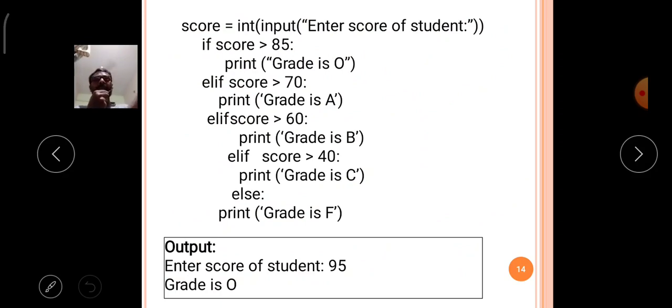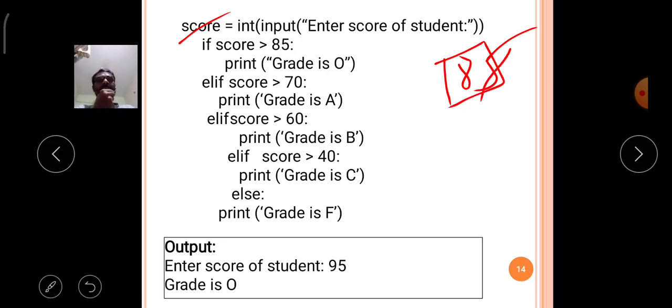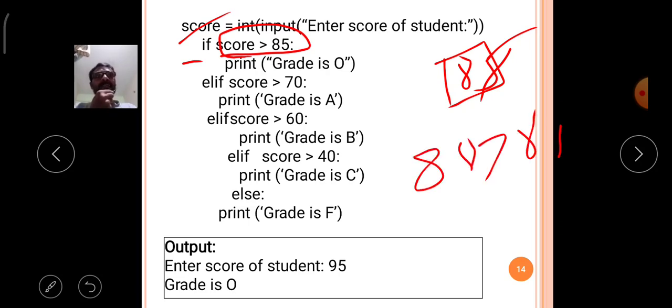Here the variable score is available. In score I will take the percentage of a particular student. For example, if the student percentage is 85 or above, say 88, then in the first if condition, if score is greater than 85, 88 is greater than 85, so the given condition is true.